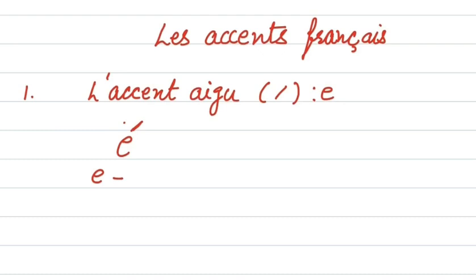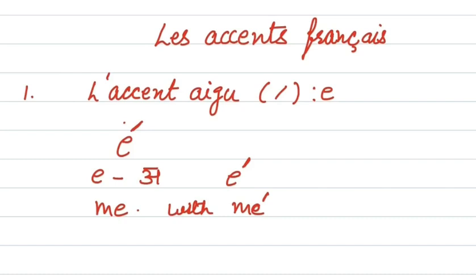So the sound of E is A without accent. But if I put accent on E, the accent aigu, it will become A. Okay, the sound would be A. Now suppose if I write ME, this would be Ma, but with accent, the sound would be Me. Understood?